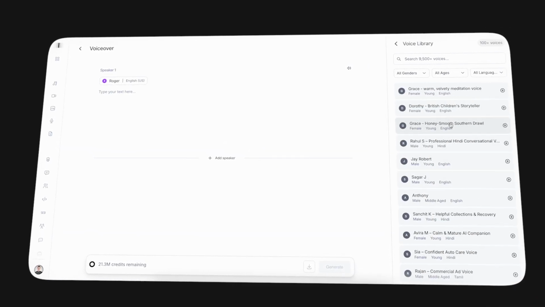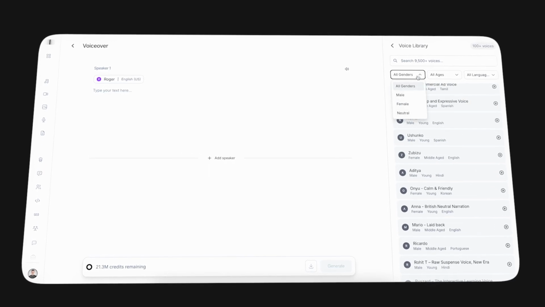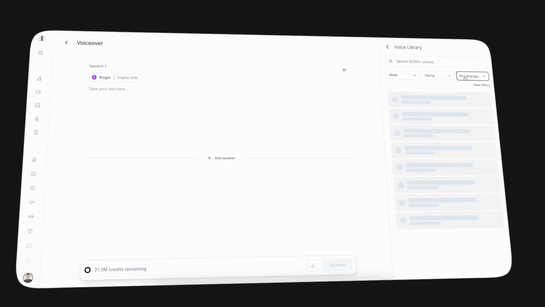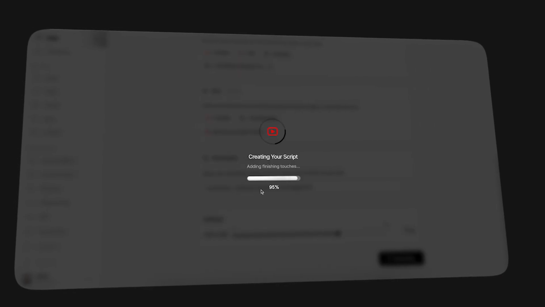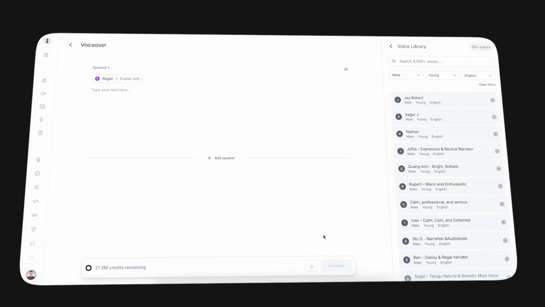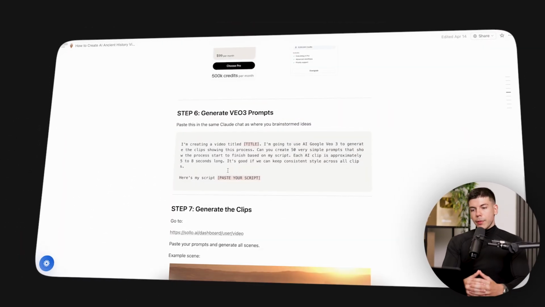There is a library of 9,500 voices. I can filter by genders, ages, and languages, of course. Choose the one that I like and grab my script from here once it's done and paste it in this box and generate. Next up, we're gonna need prompts for those visuals that we make with AI.